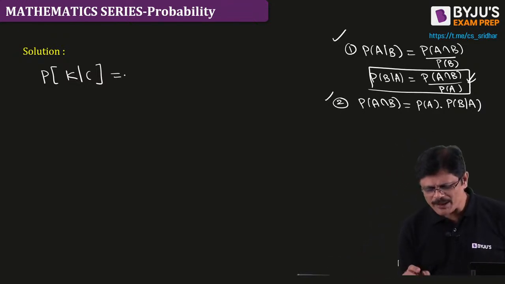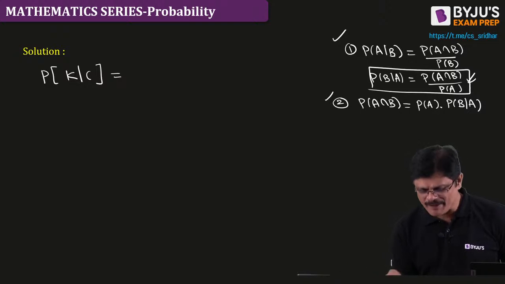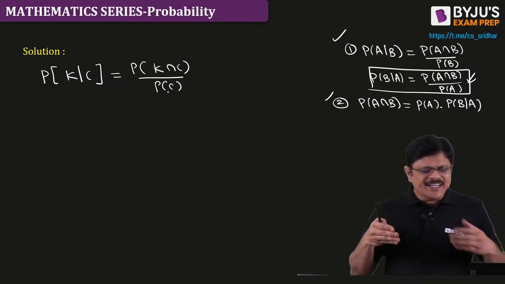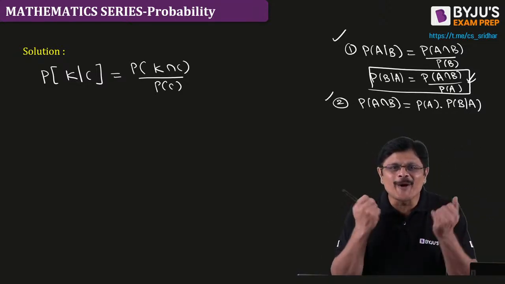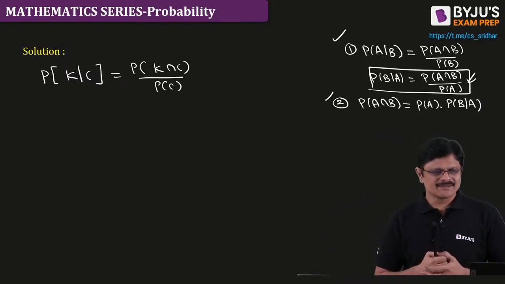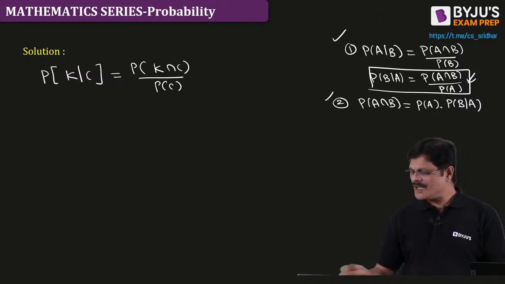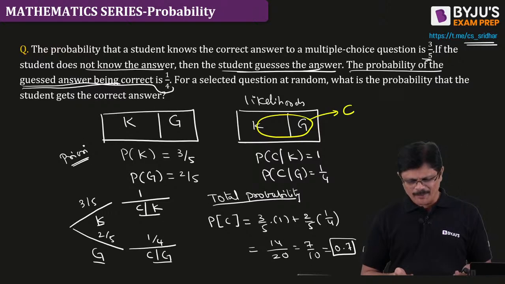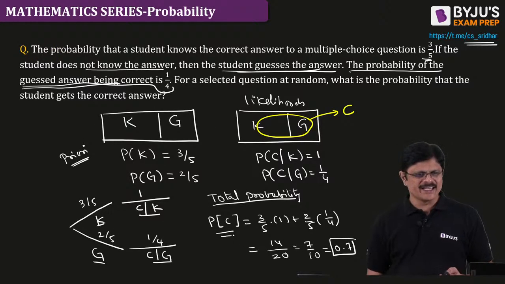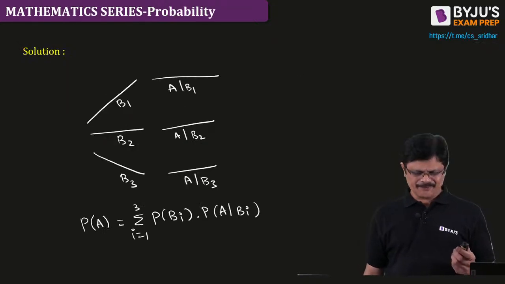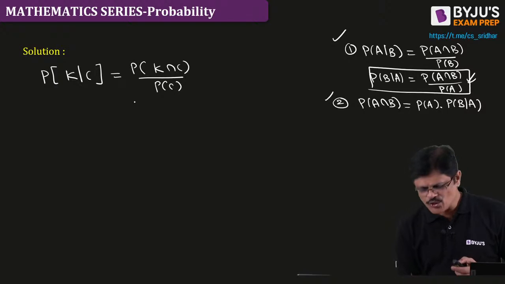What is conditional probability, my dear friend? K given C, A given B. What is the formula? Probability of K intersection C divided by probability of C. And the denominator is total probability. Denominator is PC. Correct or not? So, denominator is PC.